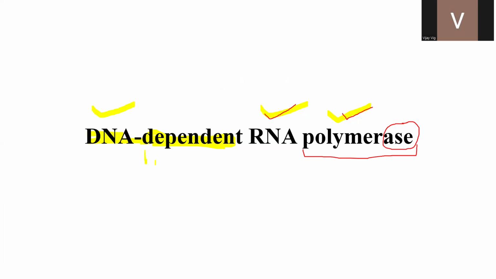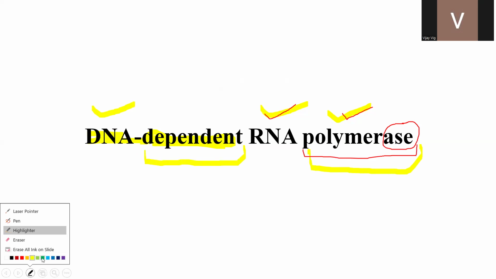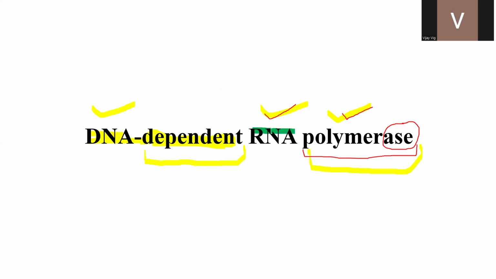In this nomenclature, when you will learn some other enzymes as well, you will see that the second word is always dependent. The last word is polymerase. And the third word, which is the word just before the polymerase, is the molecule which is being synthesized by the enzyme. And the first word is the molecule which is used as a template.